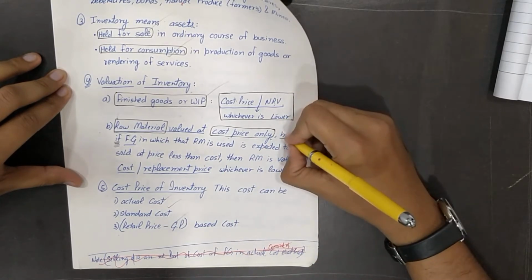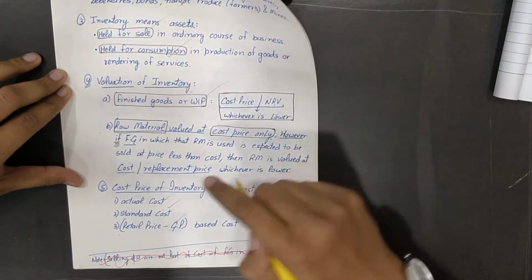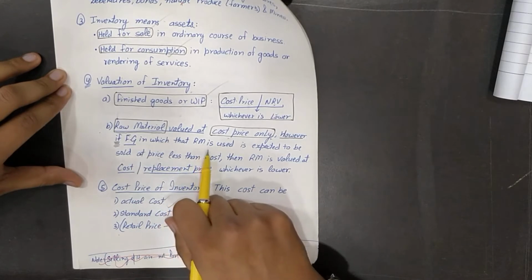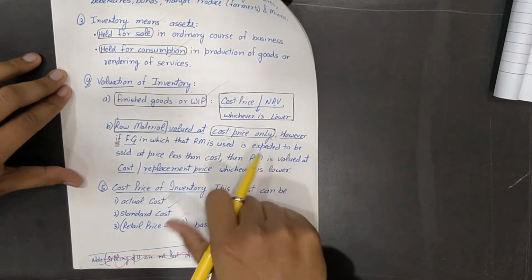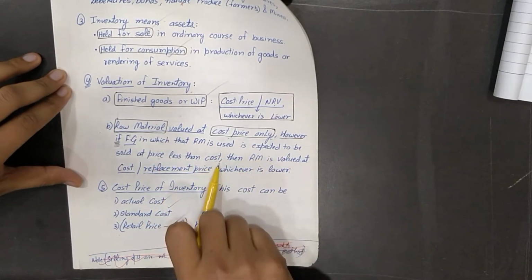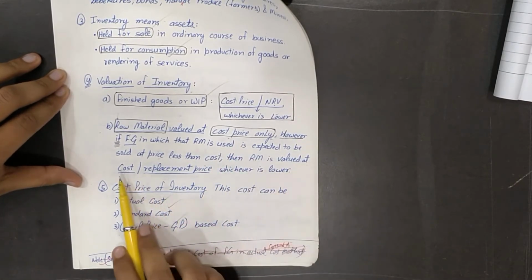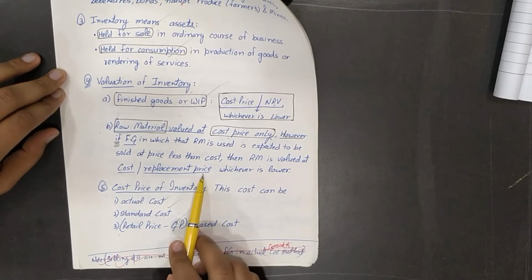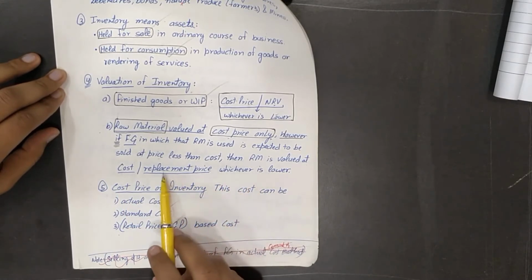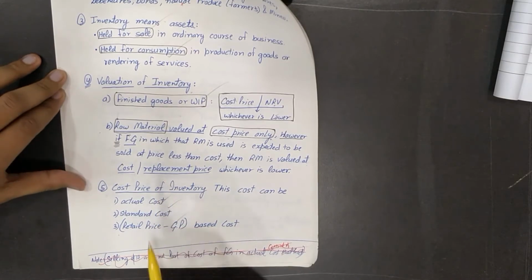However, if finished goods in which that raw material is used is expected to be sold at price less than cost, then raw material is valued at cost or replacement price, whichever is lower. Generally the replacement price will be lower.